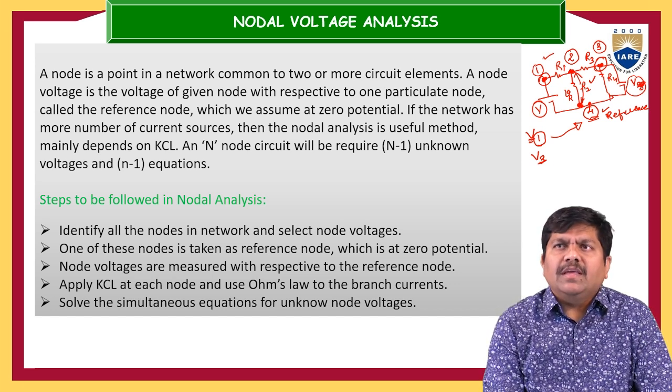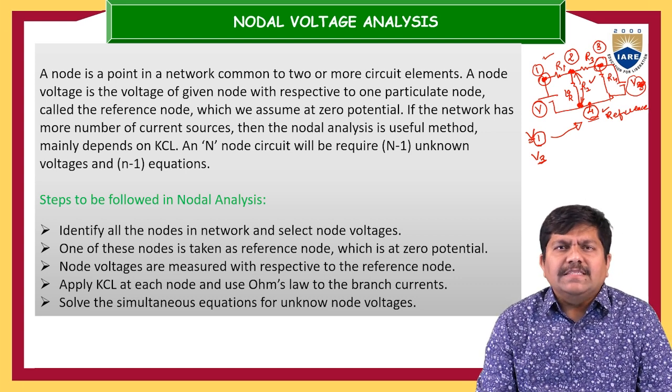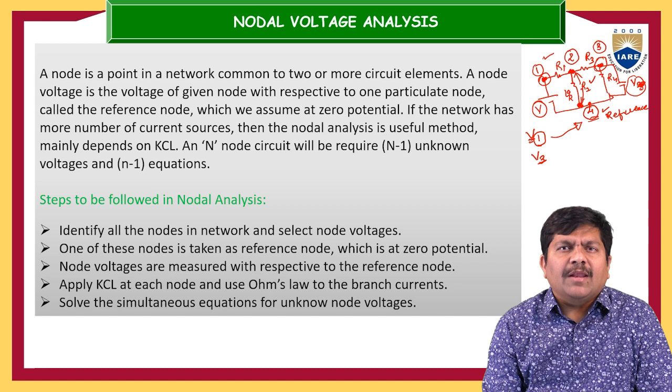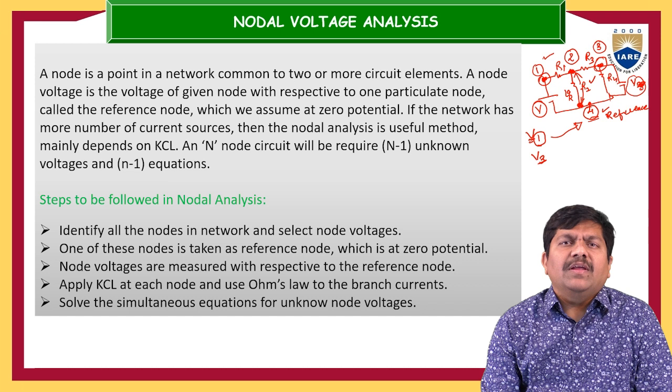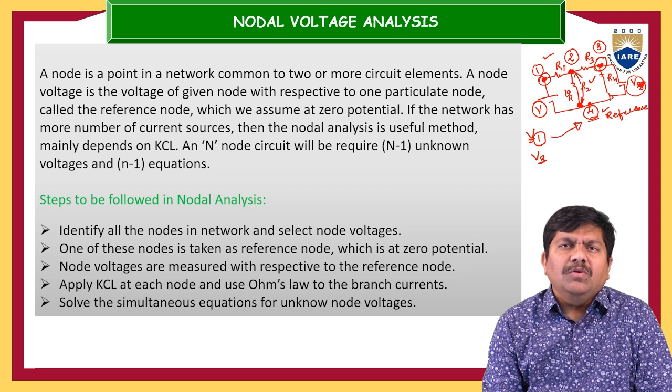So this is one important thing. How many voltages we have to express will depend on the number of nodes we have marked in the given electrical network. If that network has n nodes, we are going to get n-1 nodal voltages. We subtract 1 because, out of these n nodes, we have earmarked 1 node as the reference node, because the potential is measured with respect to a common point.